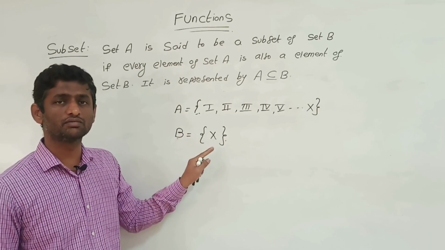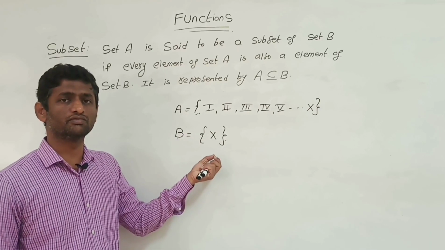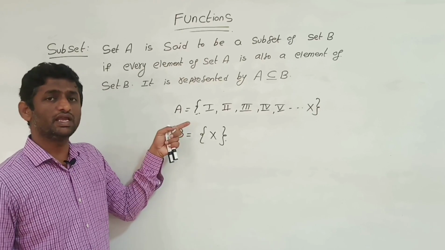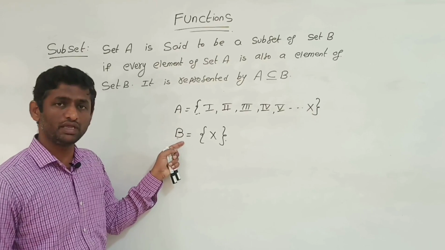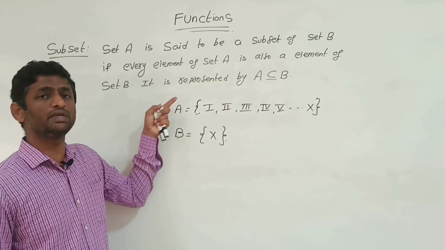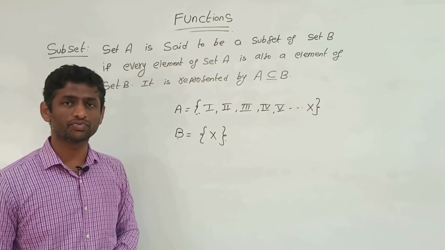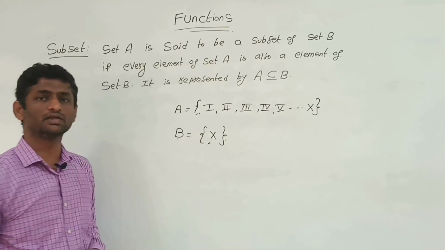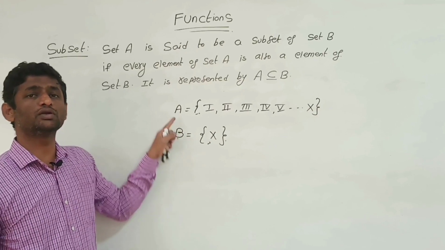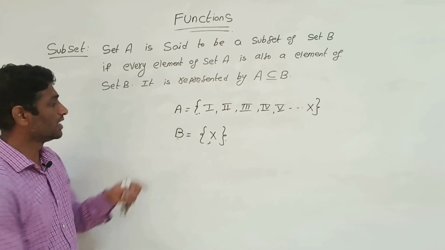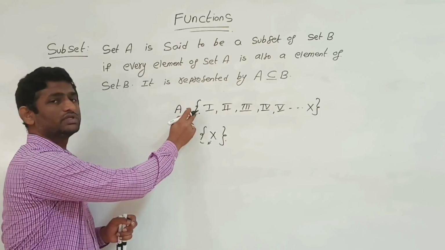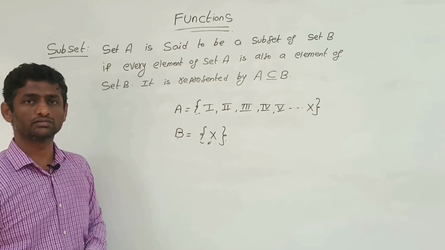Only class 10 means only a few people will be in the other set. Now every element of set B is a member of A. Every student of class 10 is also a student of this set, the school.